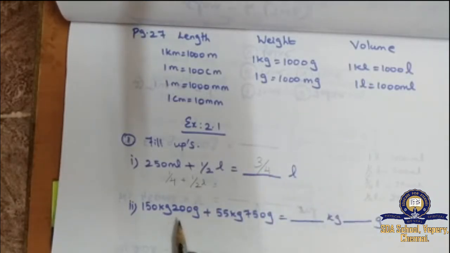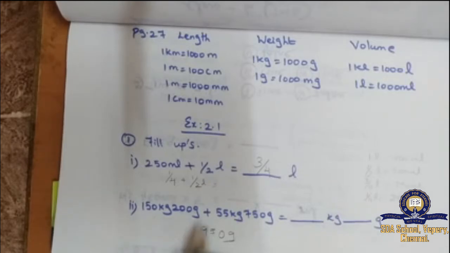Next, 150 kg 200 gram plus 55 kg 750 gram. They are asking in kg as well as in gram, so we are supposed to add. Kg and kg can be added, gram and gram can be added. 200 gram and 750 gram will give you 950 gram.